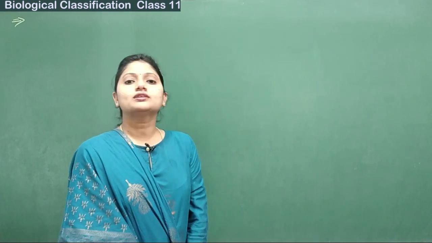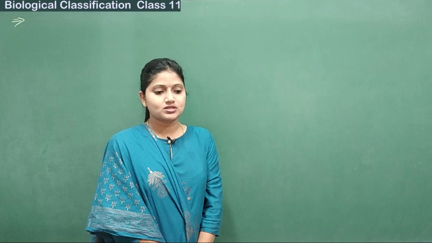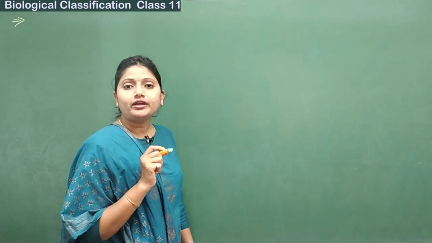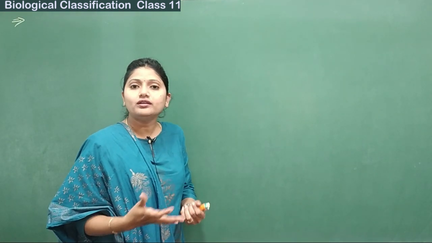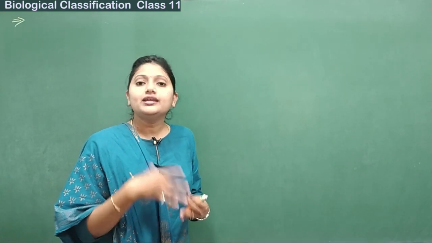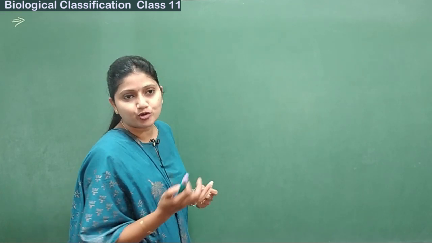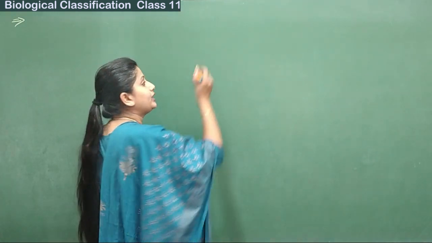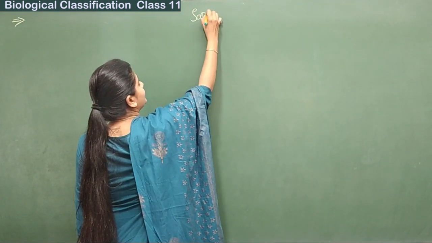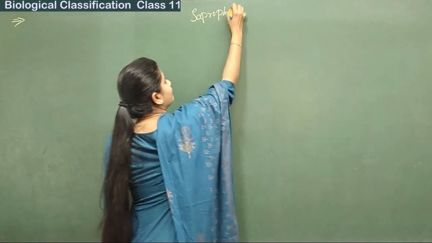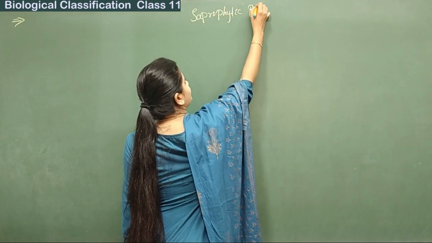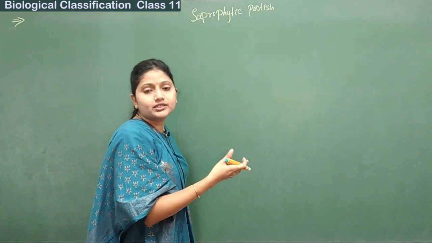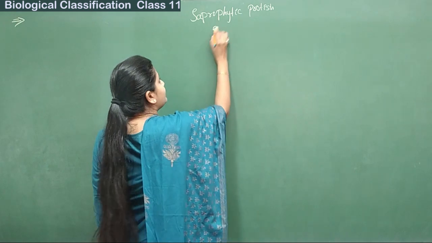An example for the saprophytic protists is slime molds, and as the name suggests, saprophytic. What does saprophytic mean? Saprophytic means the organisms which feed on or are dependent on dead and decaying organic matter are called saprophytic organisms. And here we are studying the saprophytic protists. I'll write it. Saprophytic protists, and the organisms we are going to study under them are slime molds.